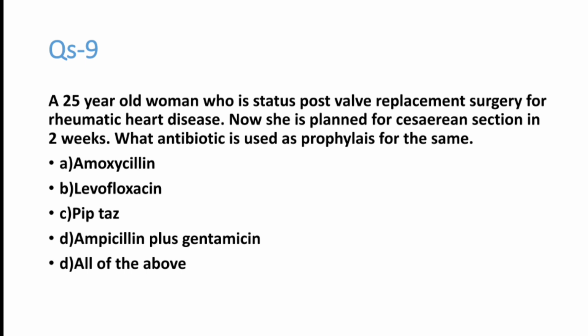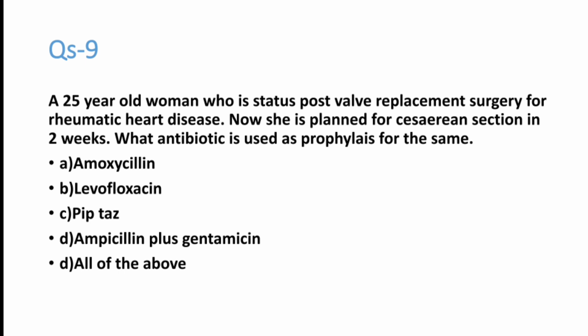Now she is selected for a cesarean section. What is the infective endocarditis prophylaxis we have to give? Amoxicillin, levofloxacin, piperacillin tazobactam, ampicillin plus gentamicin, all of the above. Which is the drug of choice that should be given in a high risk patient like this?